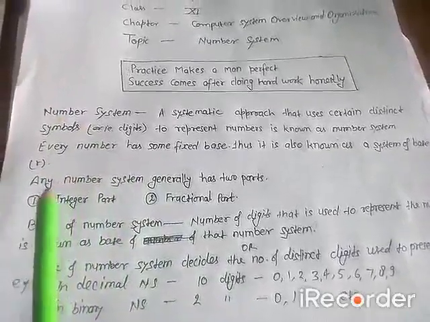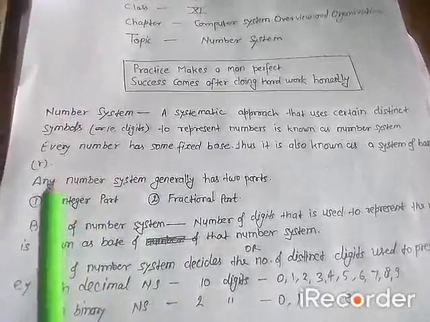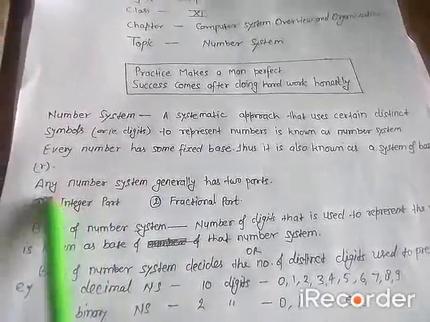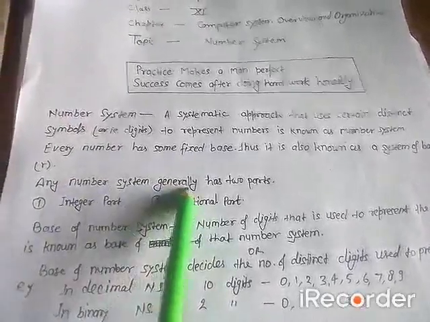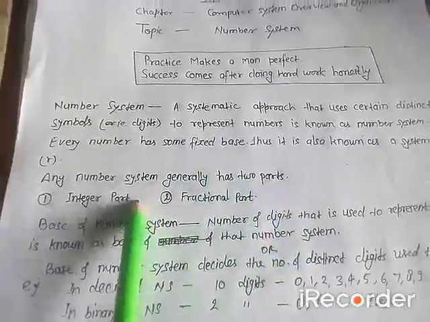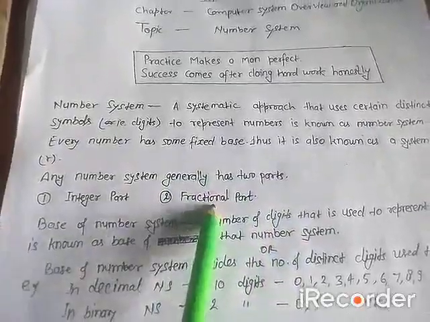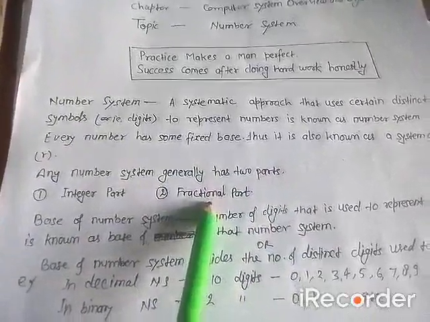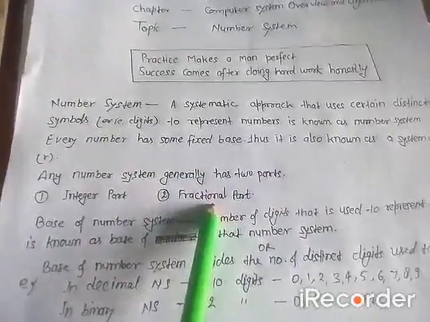Now, see another feature of number system. Any number system generally has two parts. First, integer part, and second, fractional part. I hope you know it very well.